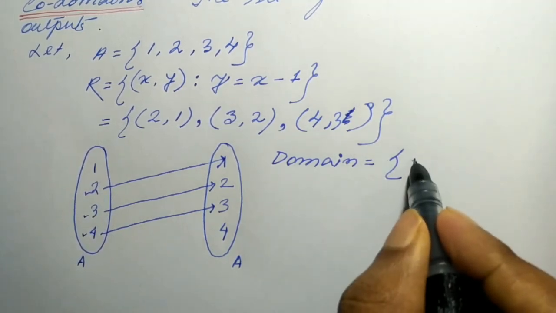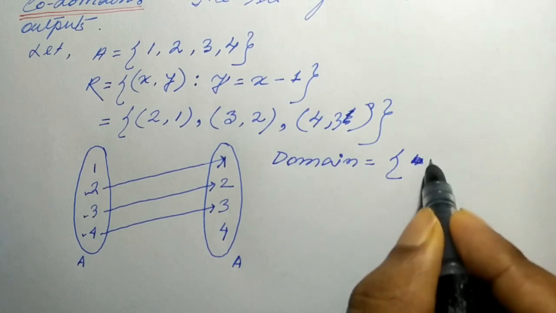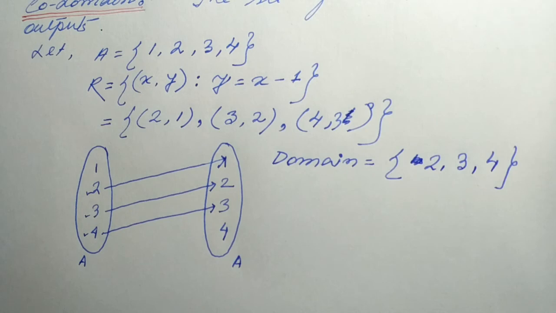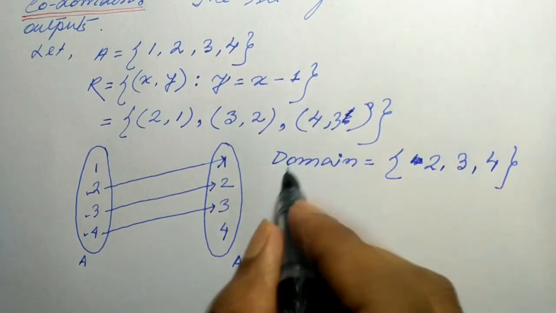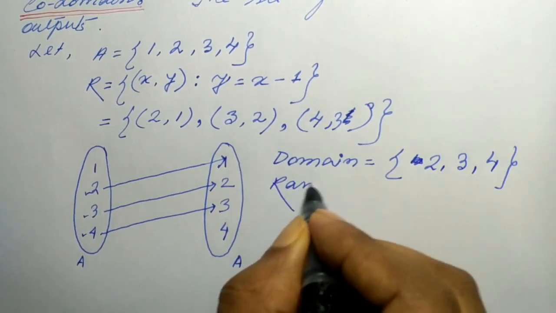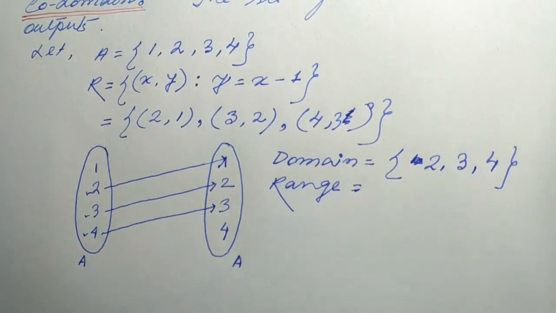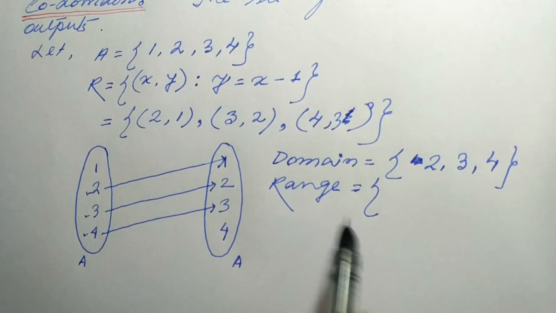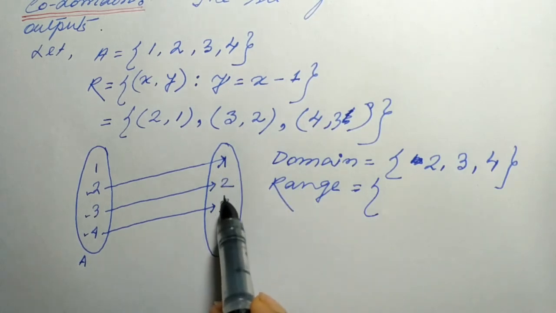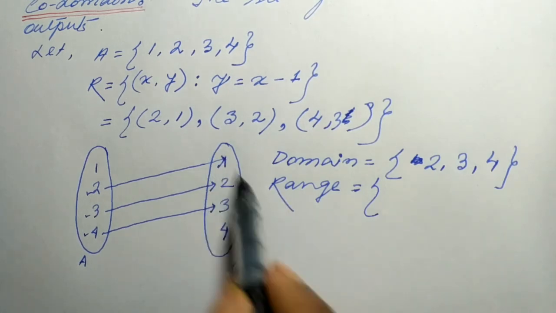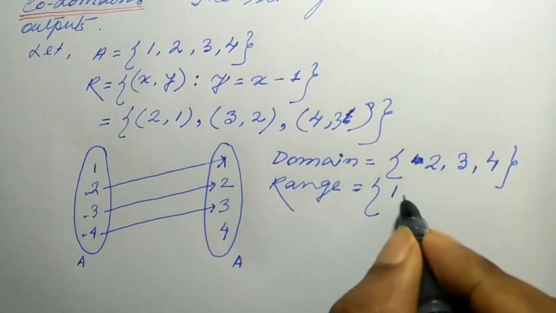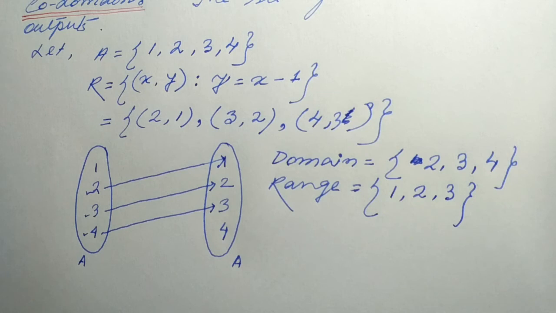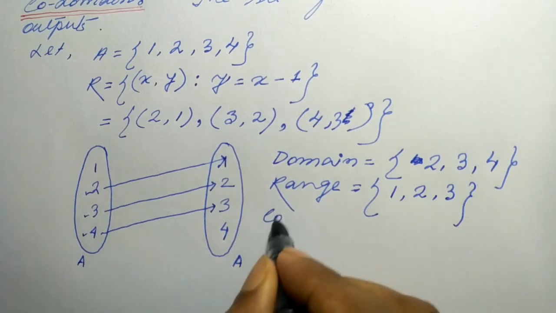Therefore the domain is 2, 3, 4. And the range is the permissible outputs. Here the total output is 1, 2, 3, 4, but the permissible output is 1, 2, 3, that is the range.